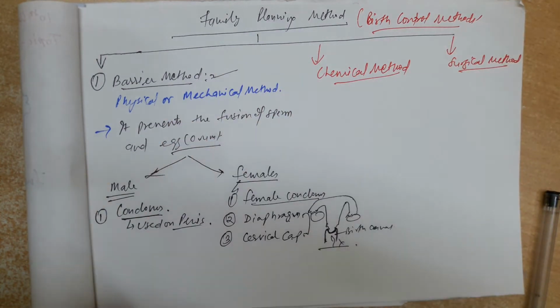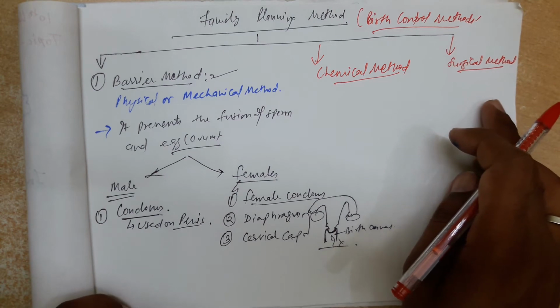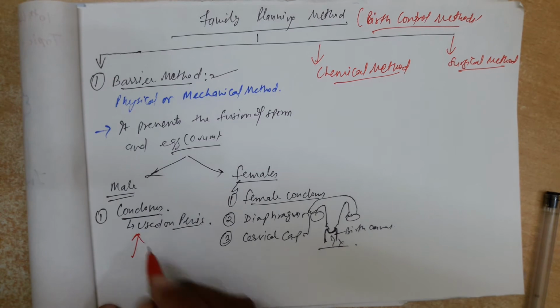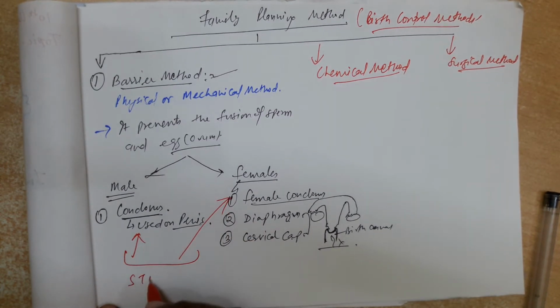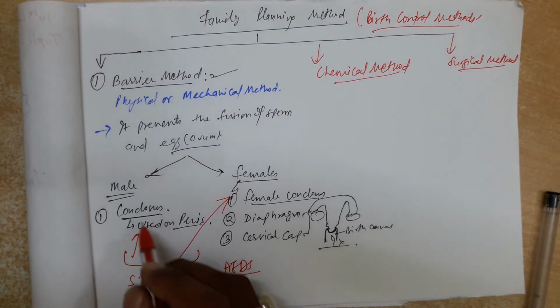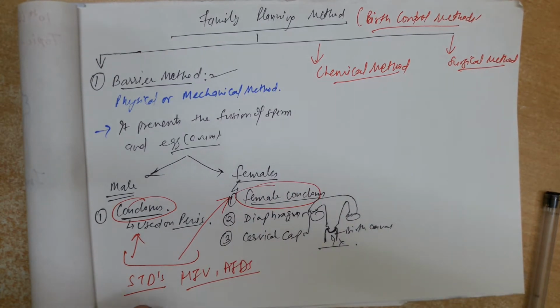But anything used in chemical or surgical methods can't protect from sexually transmitted diseases. Only the condom and the female condom can protect from STDs, HIV, AIDS. We have discussed syphilis, gonorrhea. Only condoms or female condoms can protect from these diseases. Okay, so it is a tricky question that came in exams also.